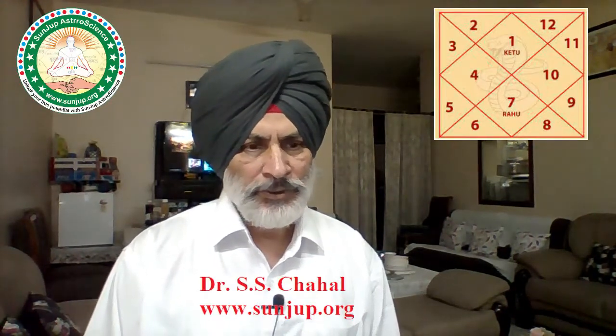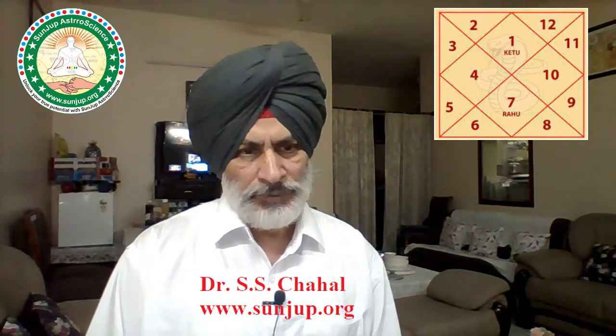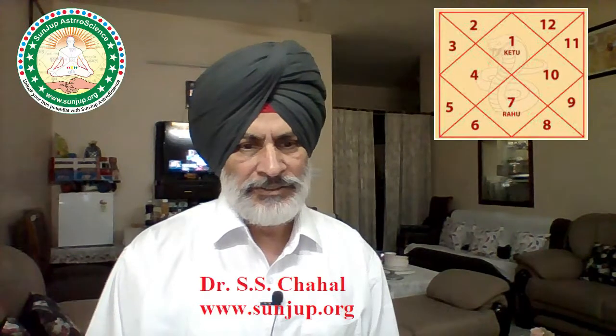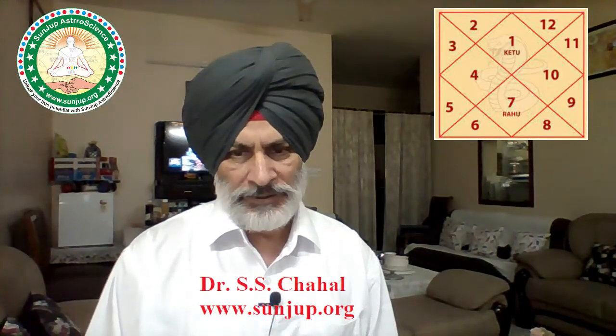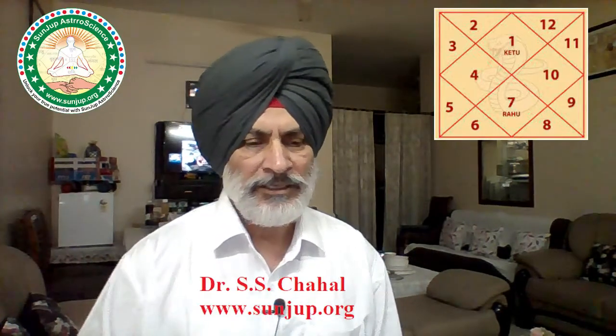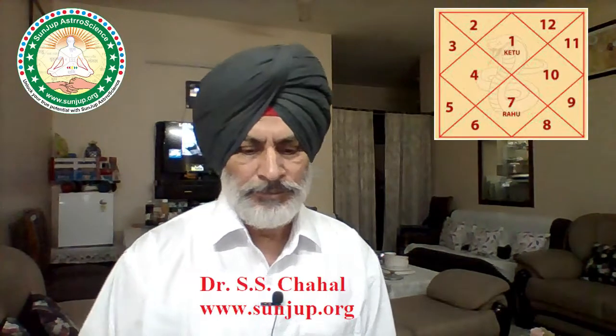Now we talk about the remedy for Takshak Kaal-Sarp yoga. If one visits the Shri Nageshwar Jyotirlingam temple, which is situated in Gujarat near Vadodara, then the effect of Takshak Kaal-Sarp yoga will be minimized.